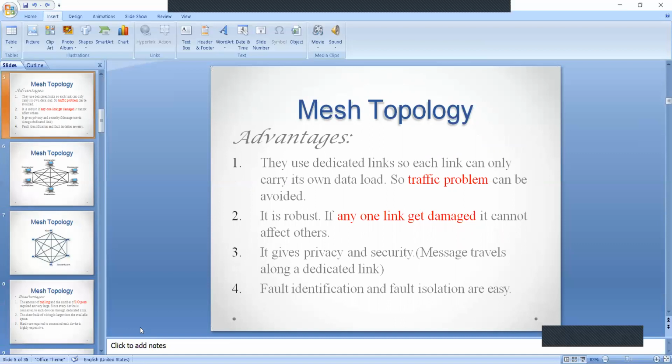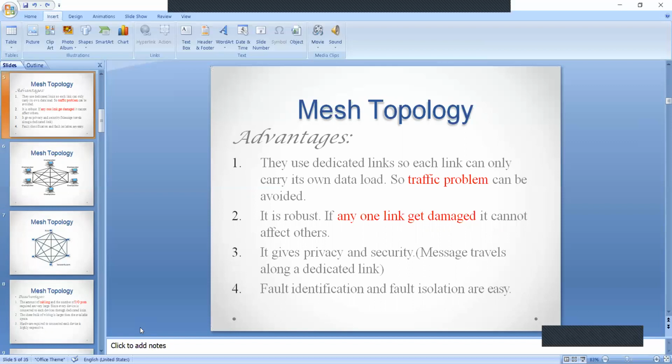Coming to the advantages of mesh topology, here each node has a dedicated link to other nodes in the network. Dedicated link means the link can carry its own data load. So there is no traffic problem, and the traffic problem will be avoided. So the data can move easily and fast. And the next advantage, it is robust. If one link gets damaged, it cannot affect others.